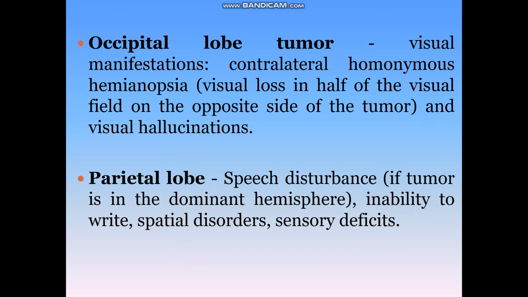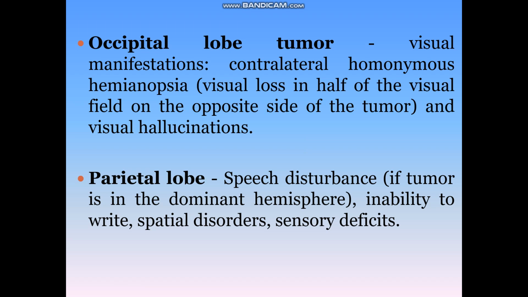Other than that, visual hallucination, in that the patient will be seeing unseen objects. For example, the patient can see a snake there, but there will not be any snake. Or the patient can see a light in the corner of the room, but there will not be any such light in that area.